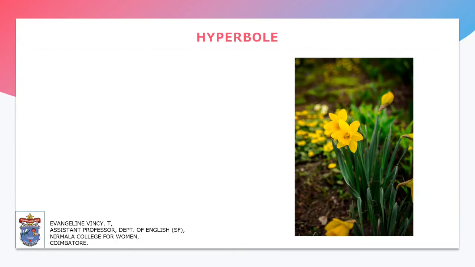Next is hyperbole. Hyperbole is nothing but an exaggerated sentence that is present in the poem. "They stretched in a never-ending line" is the perfect example for this hyperbole.